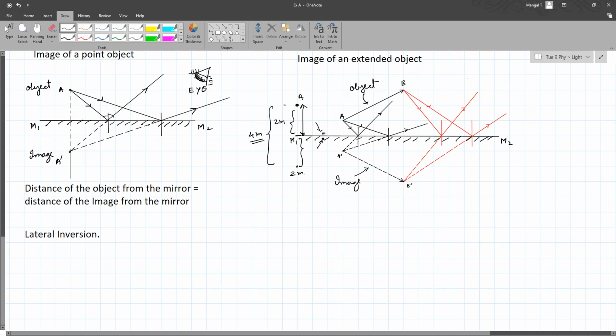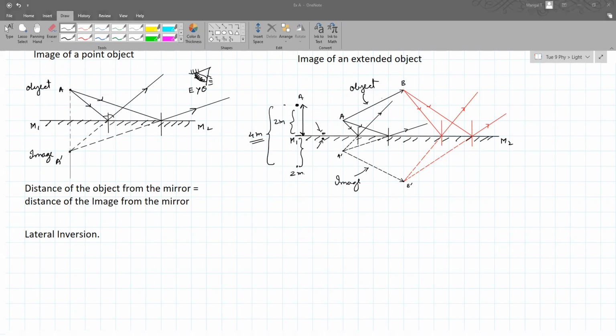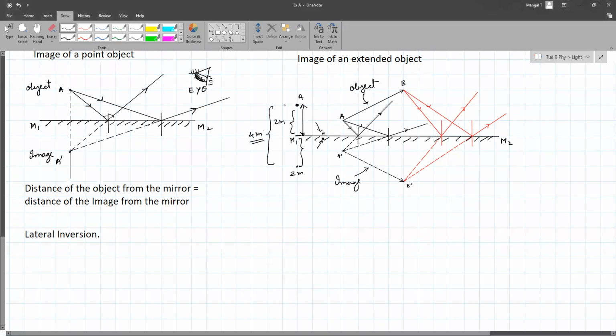So you need to specify which point you are talking about. Okay, sir. So it appears to be 4 meters away, but we see it 2 meters away. You don't see it; it also appears to you as 4 meters. Yes, sir. So our retina... Yeah, it appears to be at 4 meters. So this image will appear to you 4 meters away.